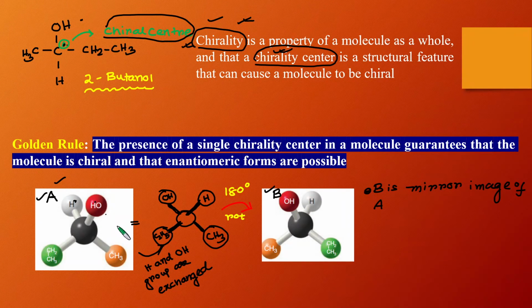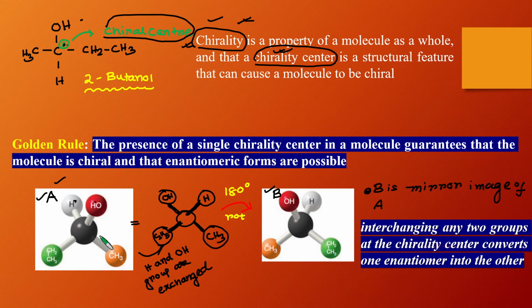So you can see that interchanging any two groups attached to a chirality center will produce an enantiomer. Interchanging any two groups at the chirality center converts one enantiomer, A, into another, that is B. So this center is called the chirality center.